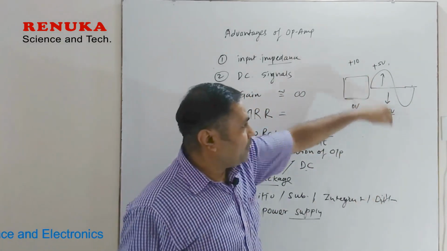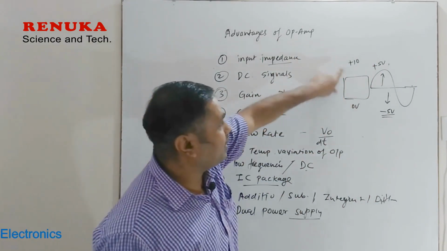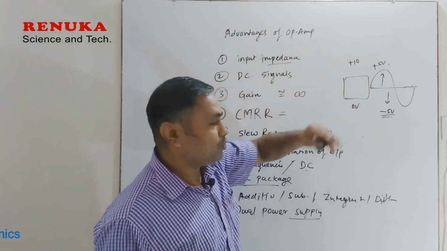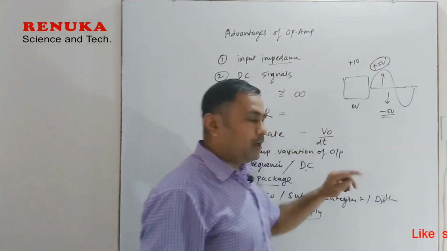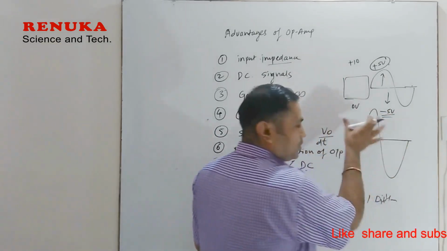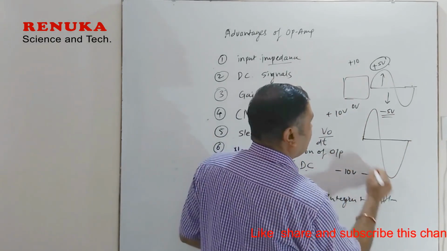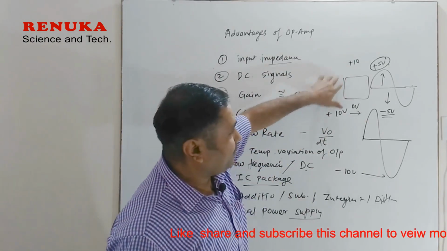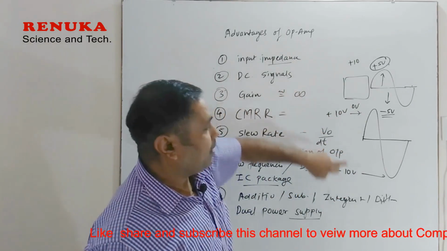So the output swing of a normal amplifier depends on the power supply, and since we use a single power supply, the maximum swing will be plus 5 volt to minus 5 volt. So the maximum positive peak can be only 5 volt. But if a dual power supply is used, see what will happen. We can have a swing up to 10 volt on the positive side and up to minus 10 volt towards the negative side. Here in the normal amplifier it is plus 10 volt, but in the operational amplifier it is plus 10 volt and minus 10 volt.